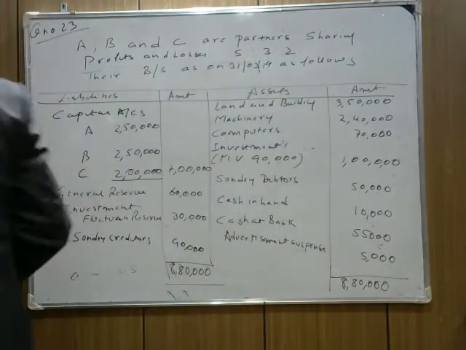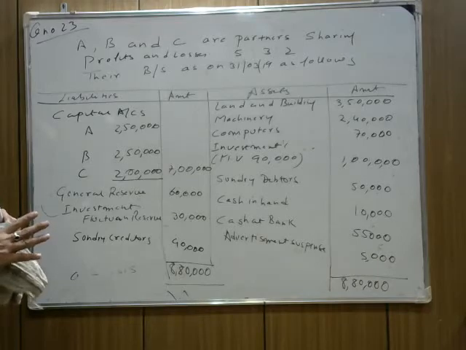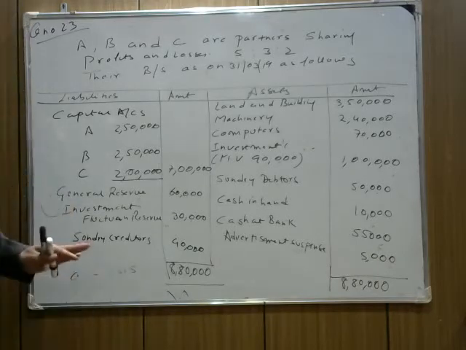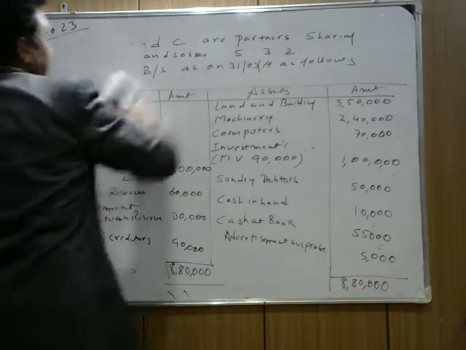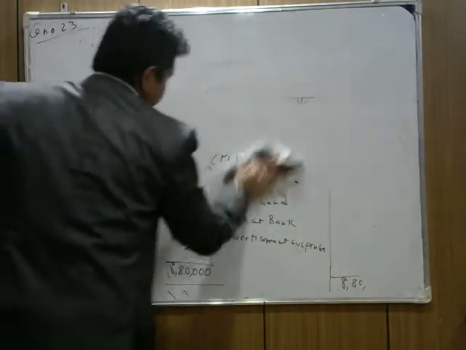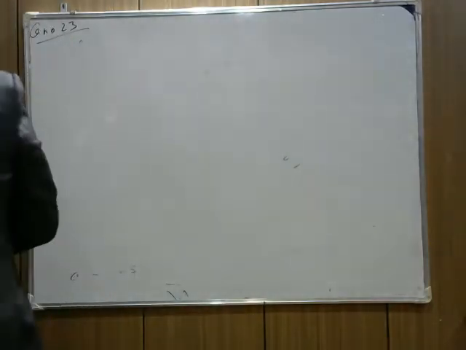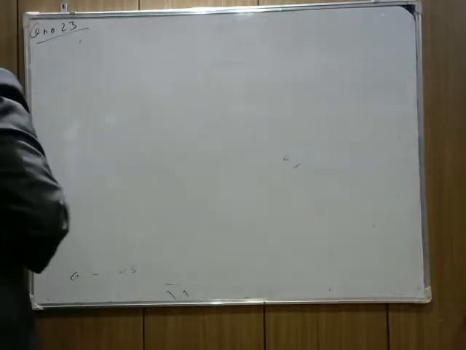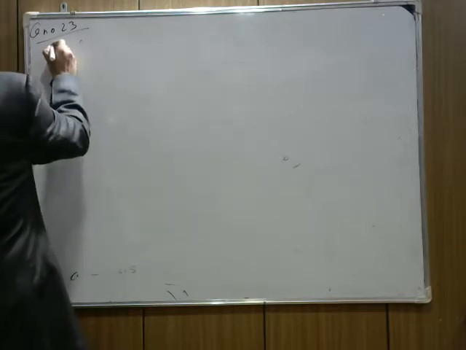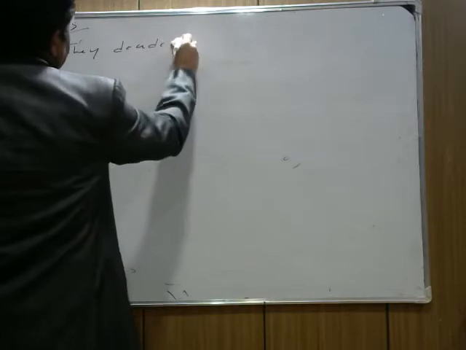Now, some adjustments are also given. I hope you noted down the question. Now I'm writing the adjustments which are in continuation of the question. Note them down clearly, then we're going to solve the question. The first adjustment is that they decide to share future profits equally.